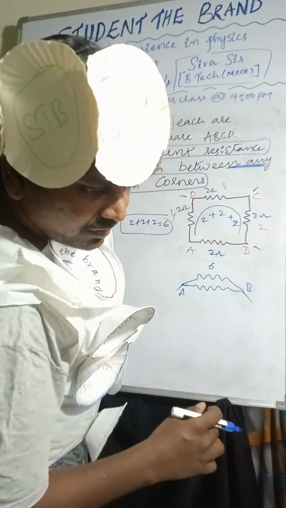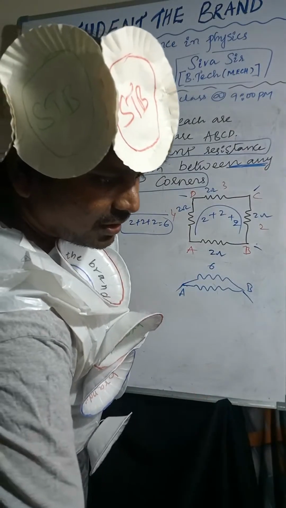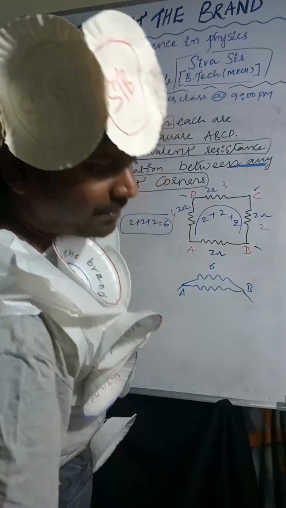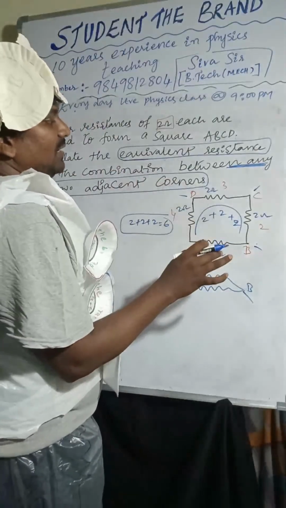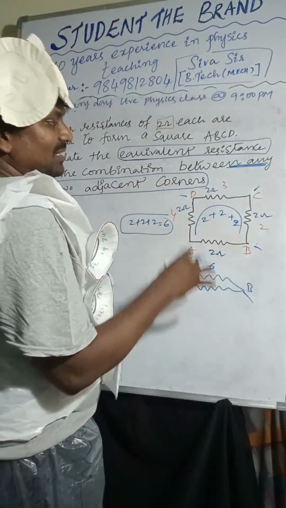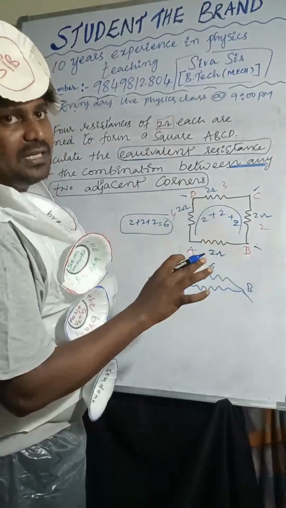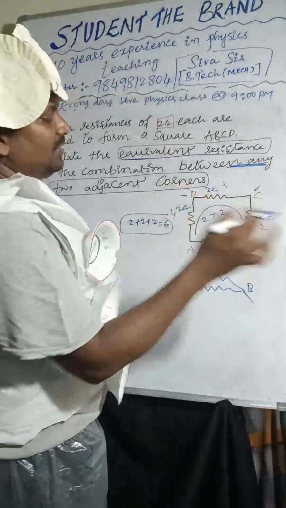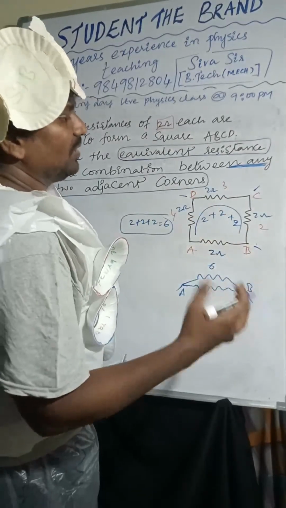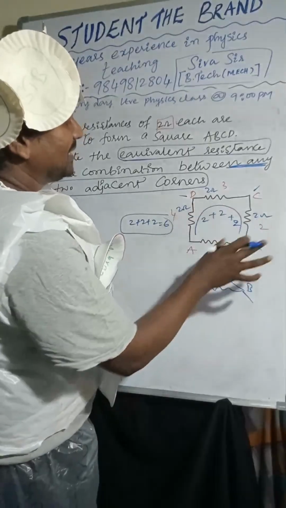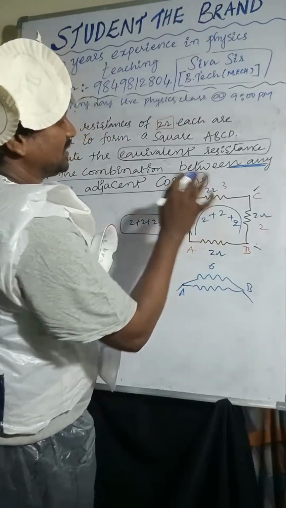Shivani: Sir, how will we know if they are in parallel or in series in this type of question? So you got confused. Nothing much, very simple. I already said, you have to understand whether those resistors are connected in series or not. If you want to check, select two resistors that are in a continuous manner, not at a junction. Don't select at a junction, or you will get confusion. Select where two resistors are connected one to one. The current in the two resistors must be the same.